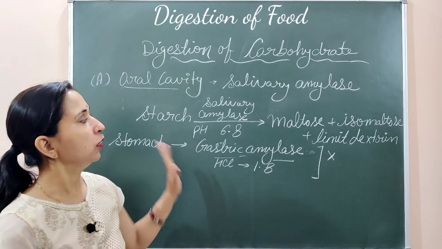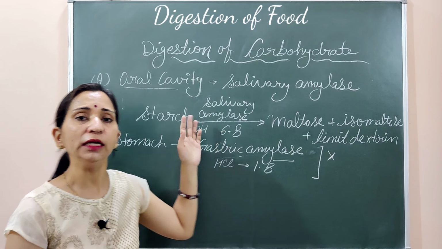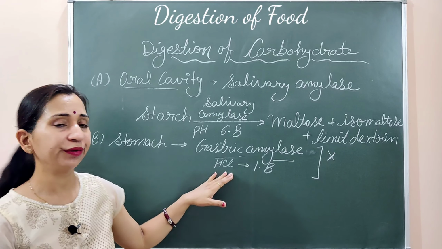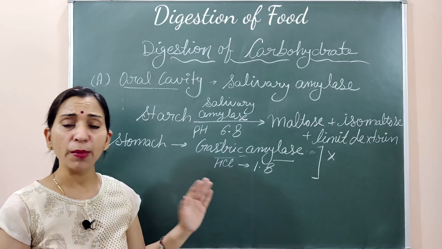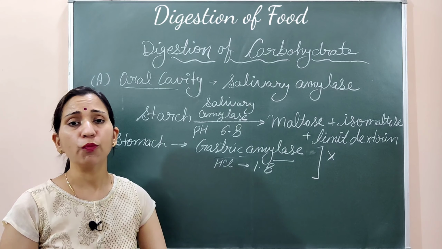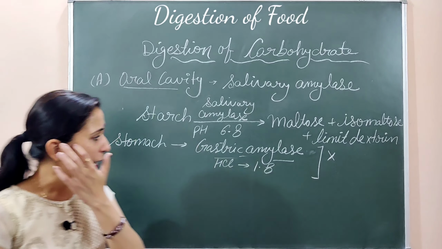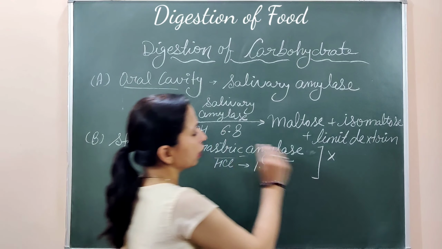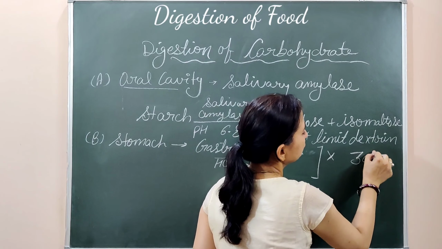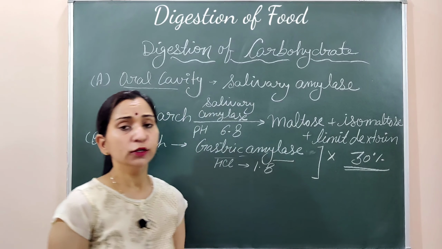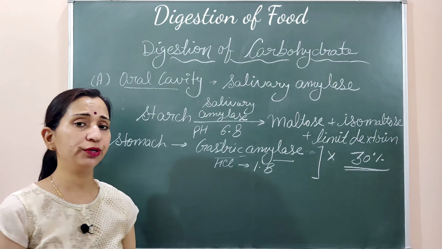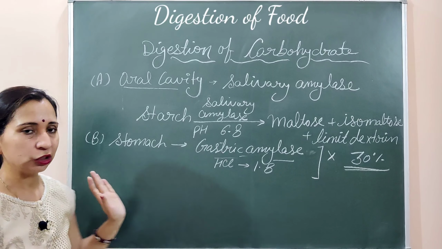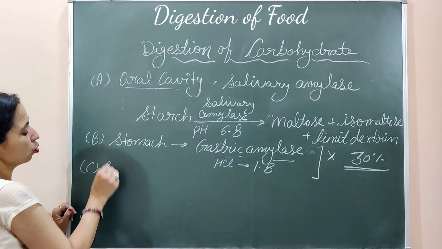So the working of the salivary amylase continues in the stomach till the food becomes acidic. As the HCl secretes, food becomes acidic, the working of salivary amylase stops and no further digestion of carbohydrates happens in the stomach. So we can say that salivary amylase does almost 30% digestion of carbohydrate. So 30% तक का digestion जो है carbohydrate का वो salivary amylase की help से हो जाता है. Now stomach में हमने देखा कोई digestion नहीं हो रहा, food will come into the small intestine.